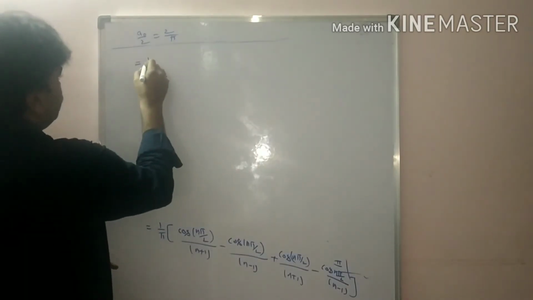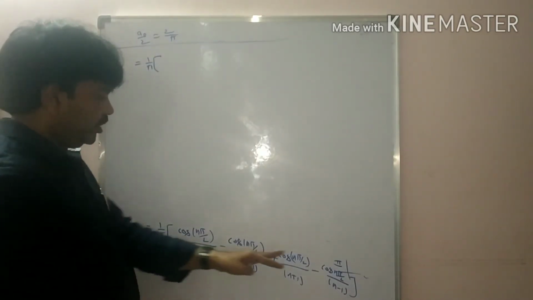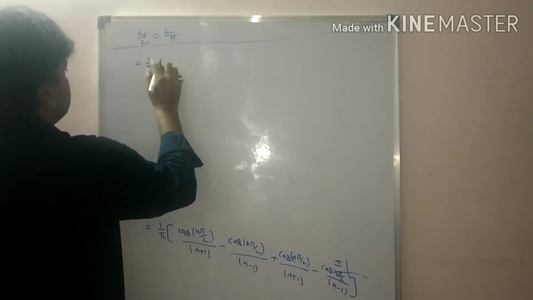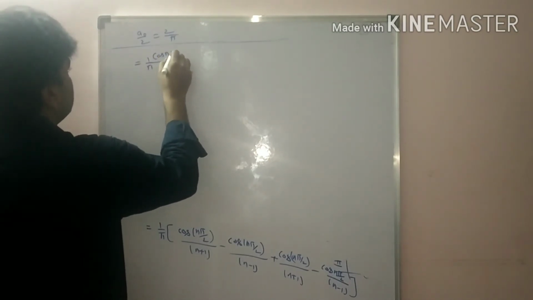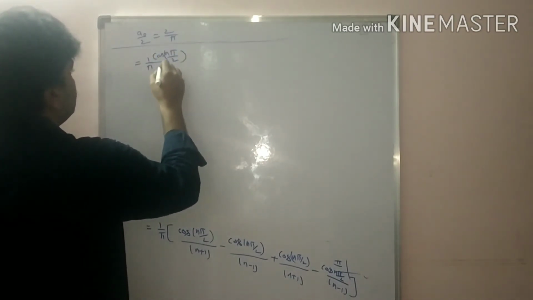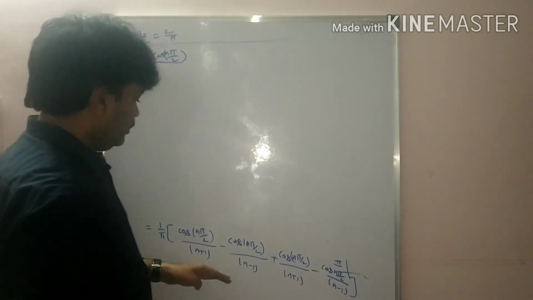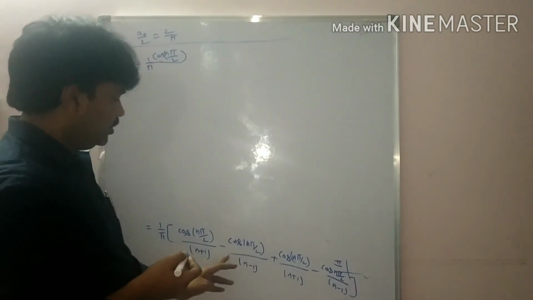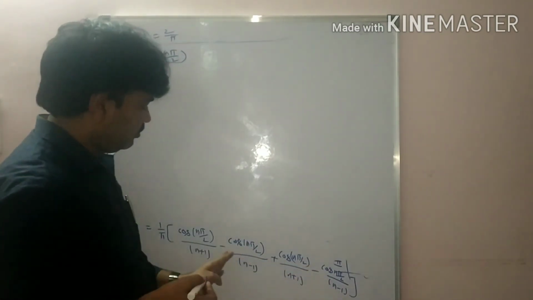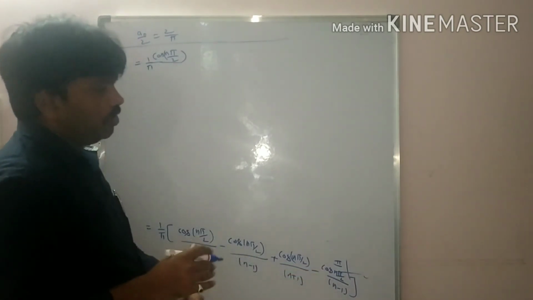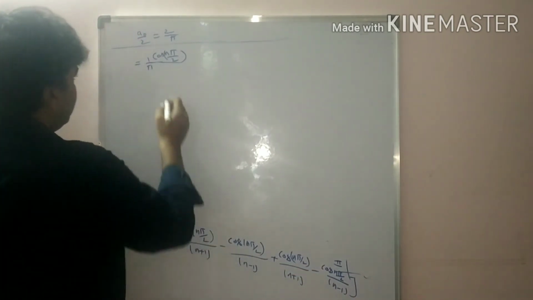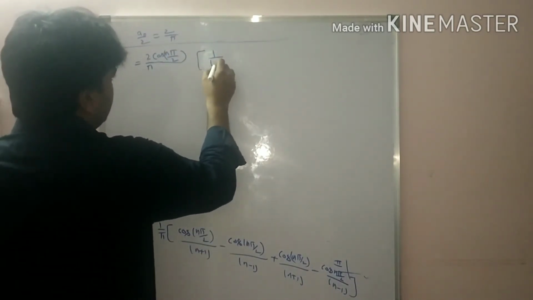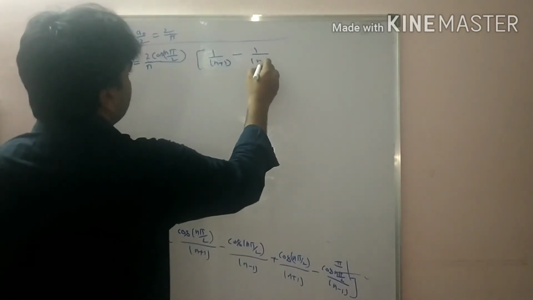That is equal to 1 by pi, taking cos n pi by 2 common from all the terms. Here we have 1 by n plus 1 plus 1 by n plus 1, that is 2 by n plus 1. Here we have minus 1 by n minus 1 minus 1 by n minus 1, that is minus 2 by n minus 1. So we can also take 2 common, students. Finally we get 1 by n plus 1 minus 1 by n minus 1.